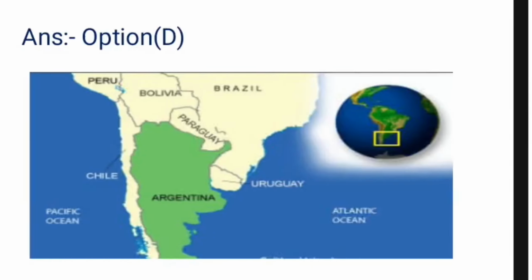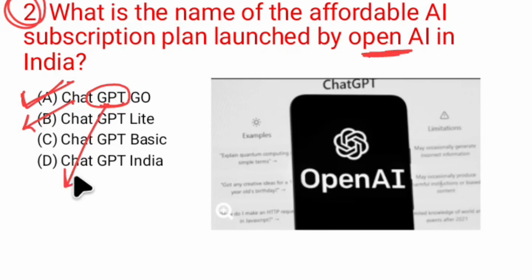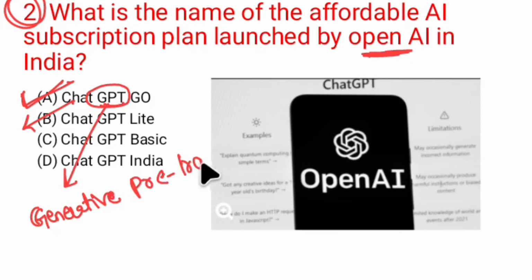Moving on, question number 2. What is the name of the affordable AI subscription plan launched by OpenAI in India? Recently OpenAI launched ChatGPT Go. What does ChatGPT mean? Chat is a chatbot, and GPT stands for Generative Pre-trained Transformer.